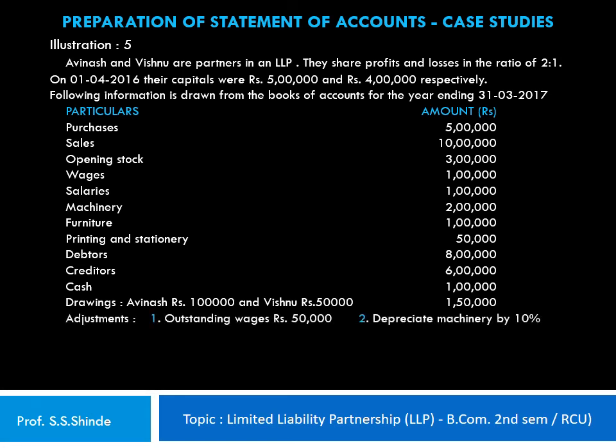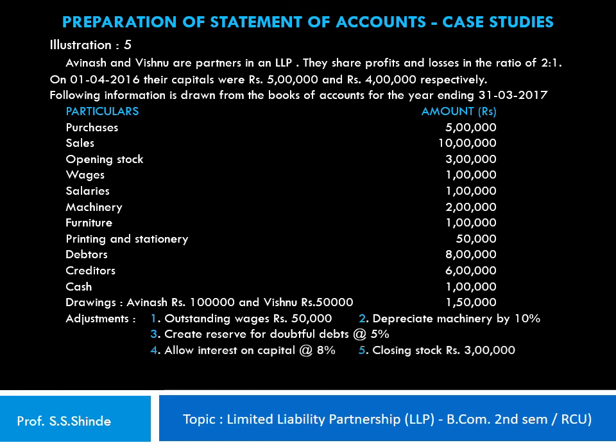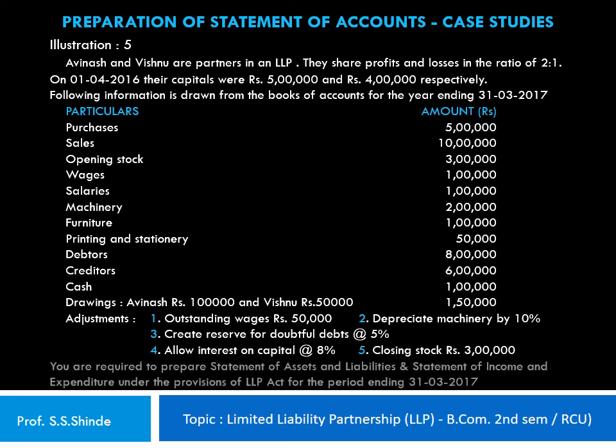Adjustments to be made are with regard to outstanding wages rupees 50,000. We have to depreciate machinery by 10%. We have to create a reserve for doubtful debts at 5%. We have to allow interest on capital at 8% per annum, and the closing stock is valued at rupees 3 lakhs. We are required to prepare a statement of assets and liabilities and the statement of income and expenditure under the provisions of the LLP Act for the period ending 31st of March 2017.